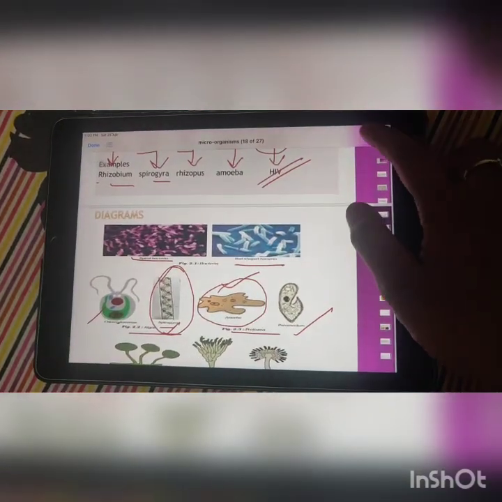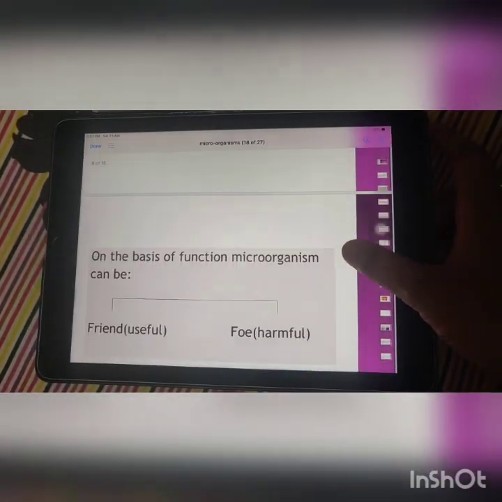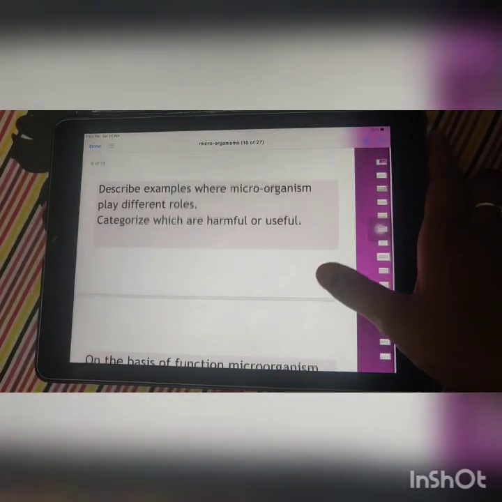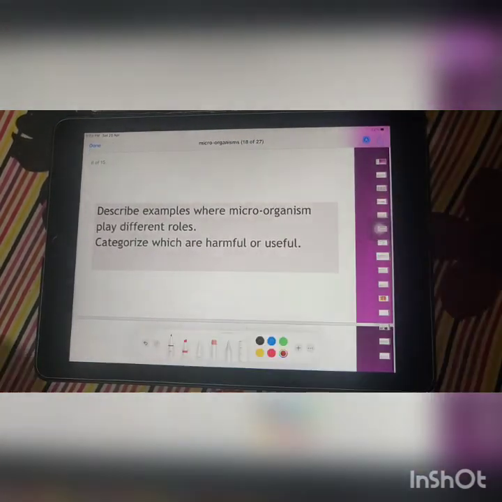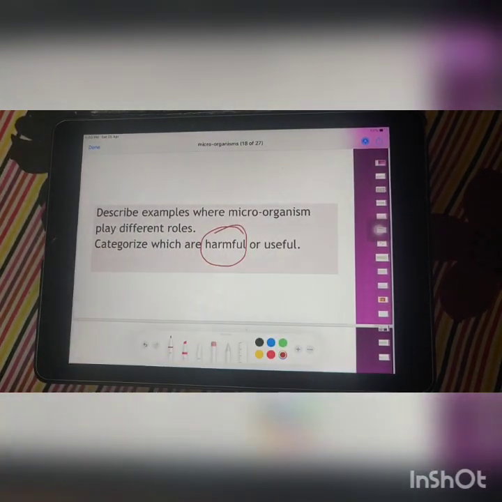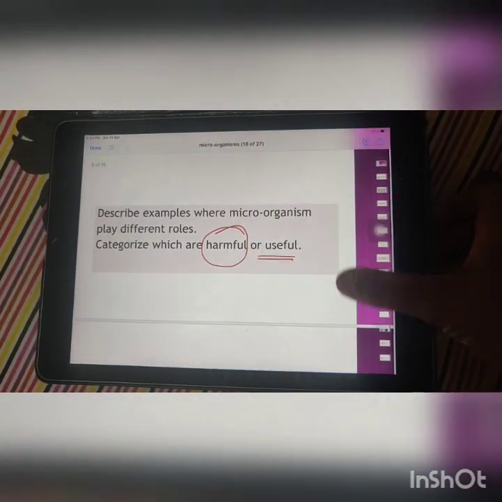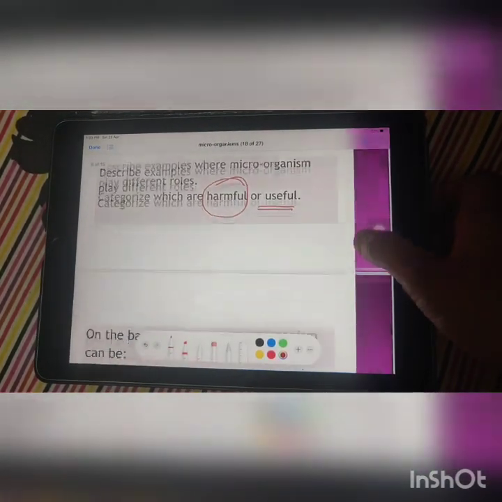Next is, let's talk about whether they are harmful or useful. We have talked about diseases. It means no doubt that they are harmful for us. But is there any case when they are useful for us? So let us understand how they are useful.